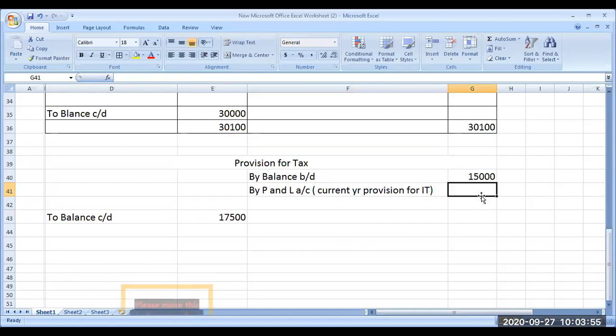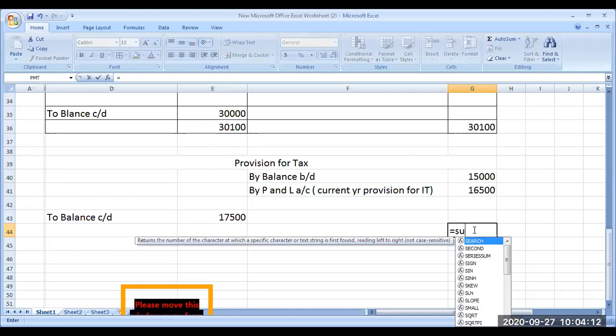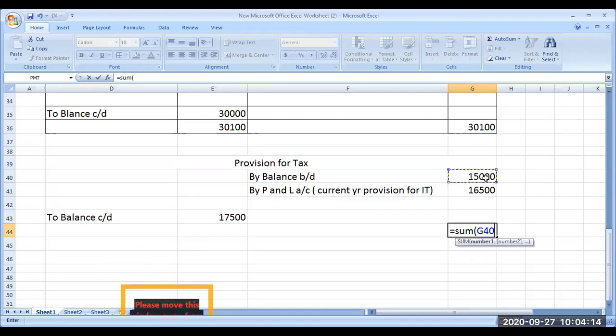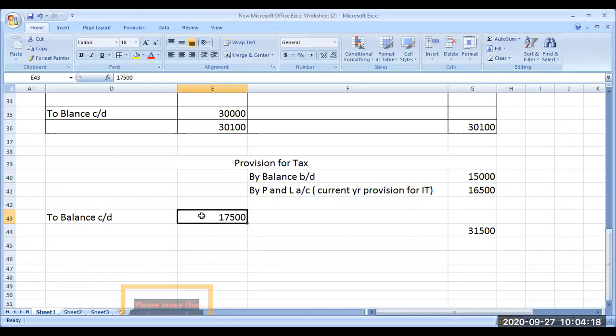How much is it? 16,500. Look very carefully. I had a balance of 15,000 provision to be paid for income tax. In the current year I have made a provision of 16,500. So the total provision should be the total of these, but my provision is standing at rupees 17,500.